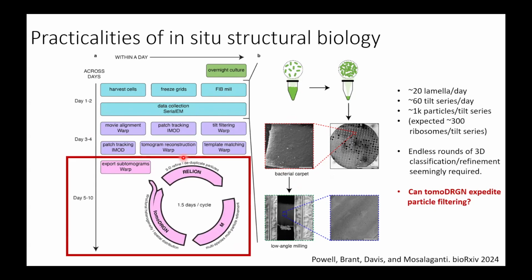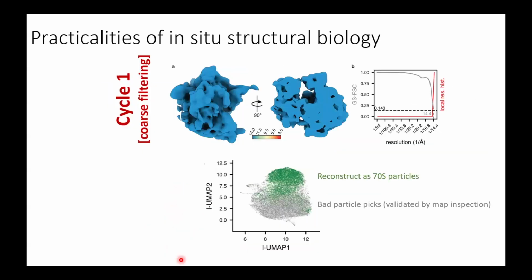And then we'll take that and go through rounds of TomoDragon, RELION, and M, using TomoDragon's ability to effectively filter out poor particle picks to try to push the reconstruction. And we can do this quite quickly, where, as you'll see in just a minute, we can get to sub-6 angstrom structures in less than 2 weeks. Okay, so what does this look like?